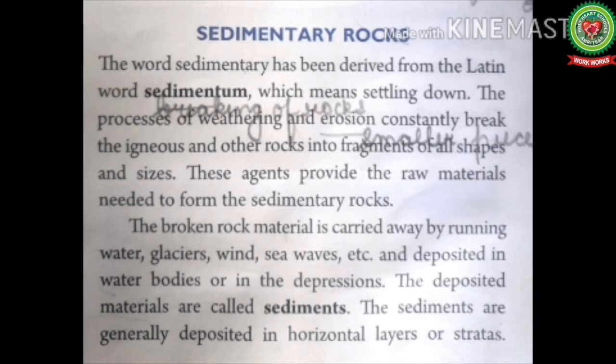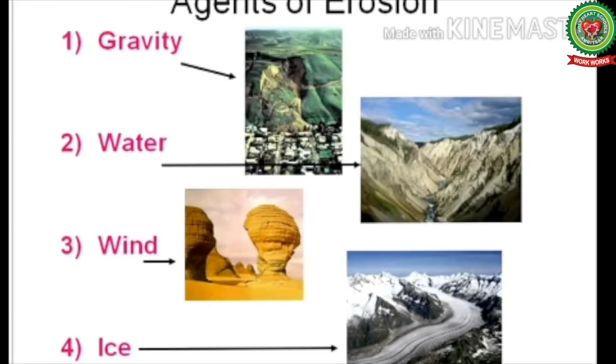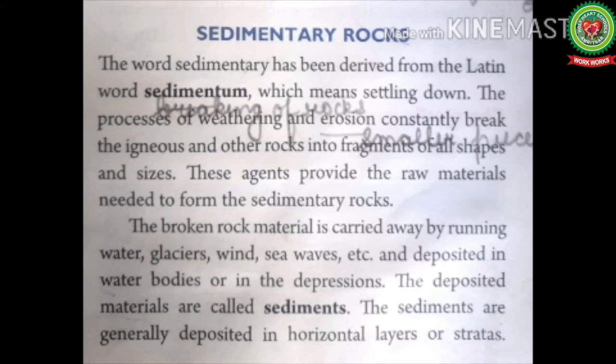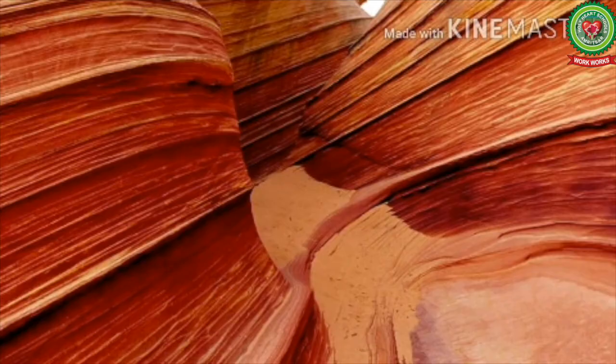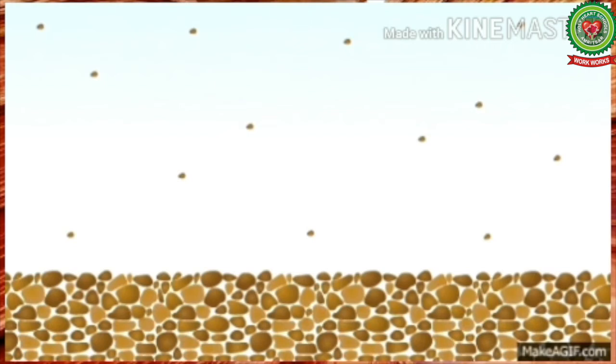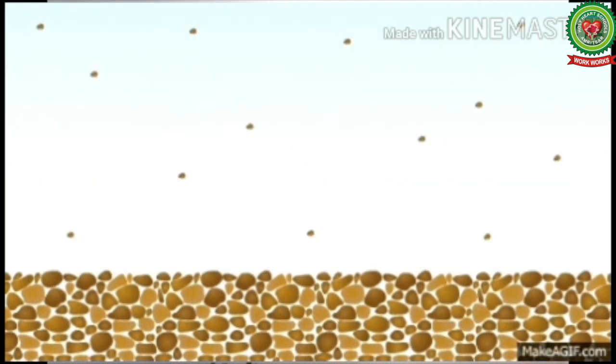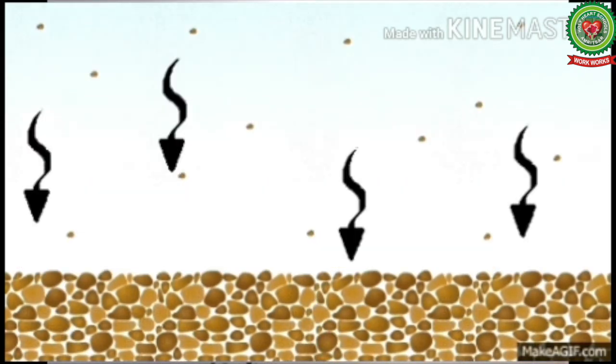The broken material is carried away by running water, glaciers, wind, sea waves, etc., and deposited in the water bodies or in the depressions. Glaciers are huge masses of ice and snow. Depressions means hollow-like structures. The deposited material are called sediments. The sediments are generally deposited in horizontal layers or strata. It means they are deposited layer by layer, one layer over another layer. Thus, the sedimentary rocks are also called stratified rocks.